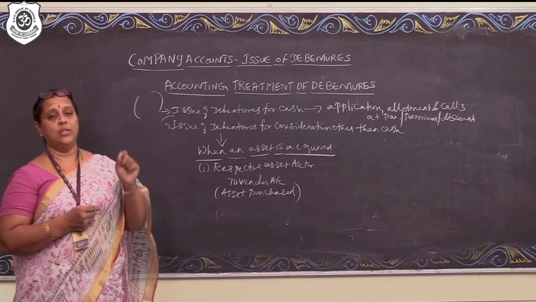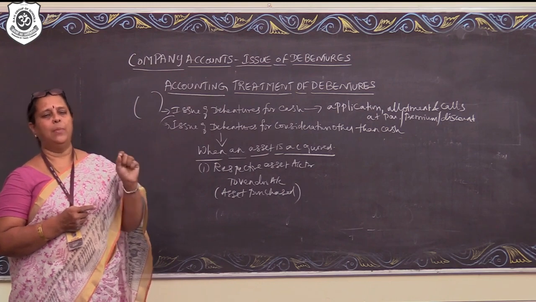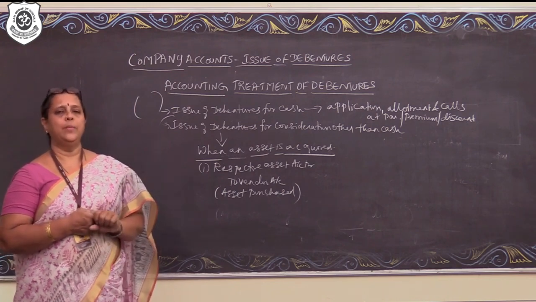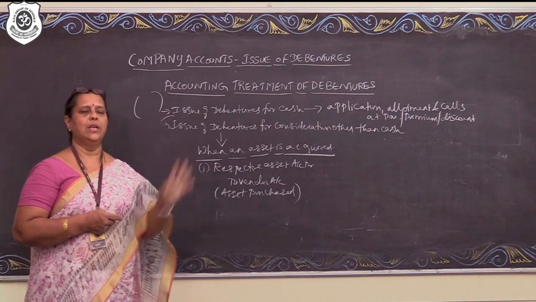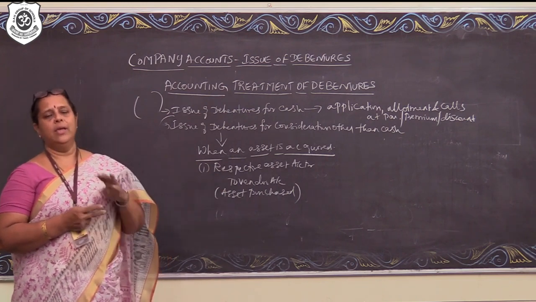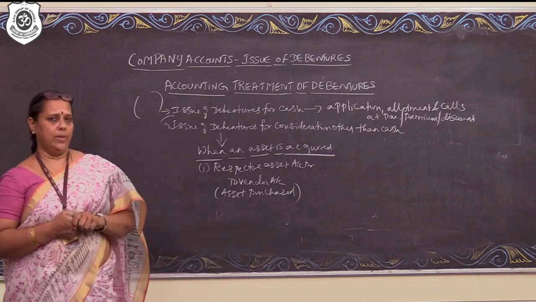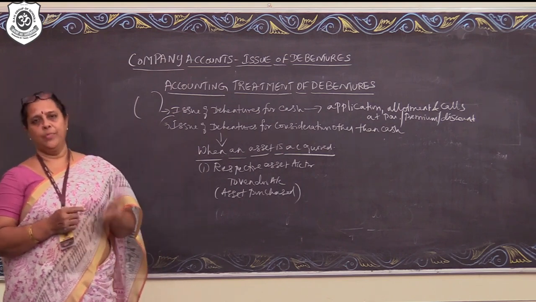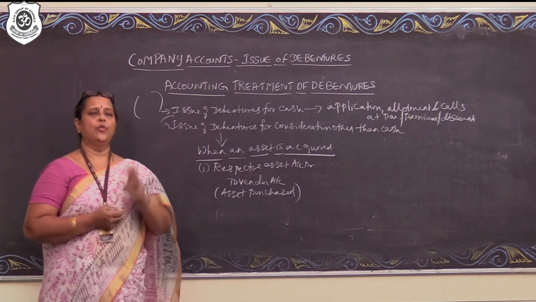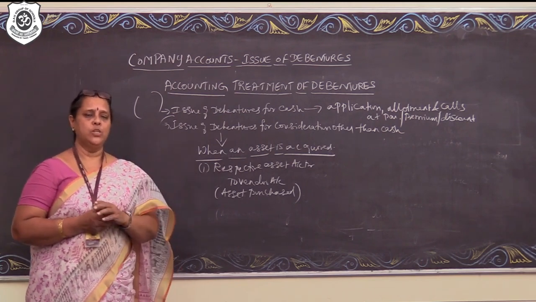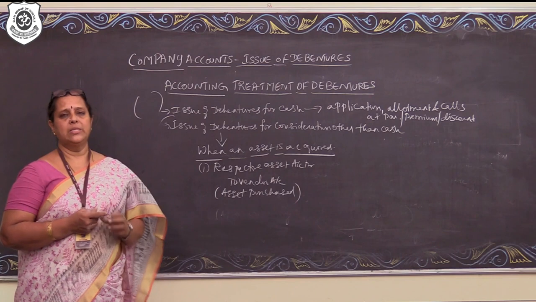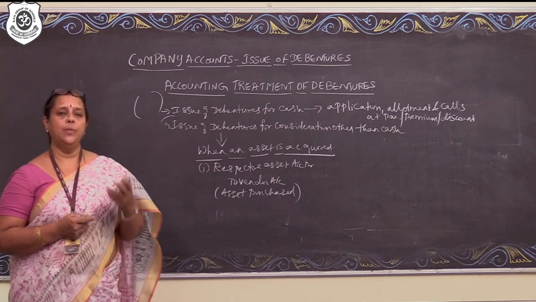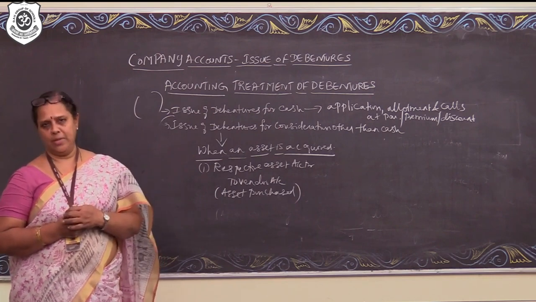The name of the vendor should be mentioned. We cannot write blindly vendor account. It should be mentioned X Limited, Y Limited, Z Limited. Whoever is the seller, his name has to be entered over there. So, respective asset account debit to vendor account. Now, there is a possibility of some portion being paid in cash. Some, the company might accept a bill of exchange, and for the remaining, the company may issue debentures.